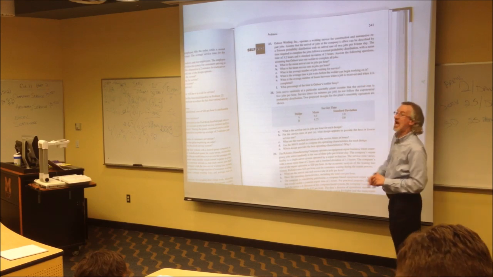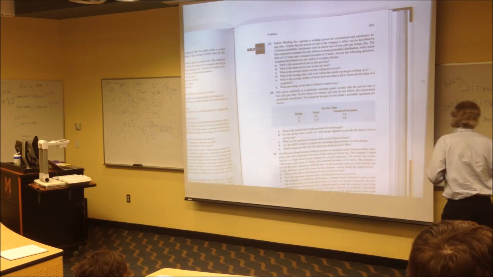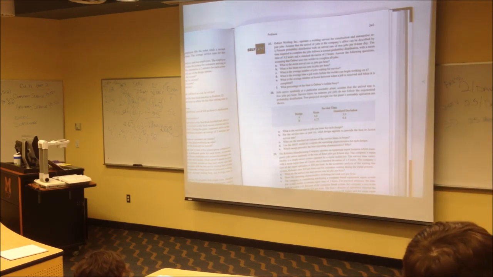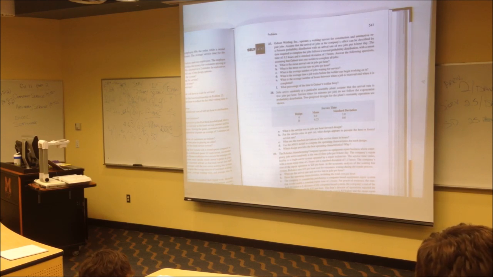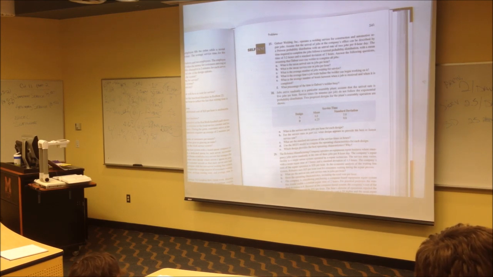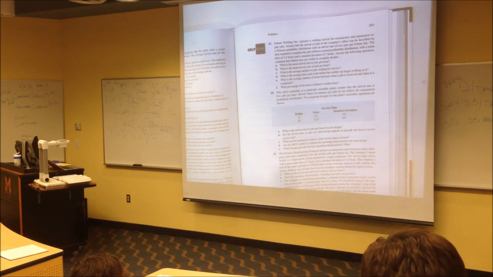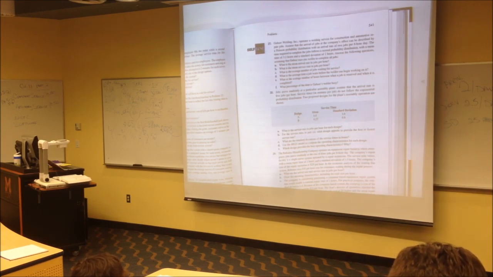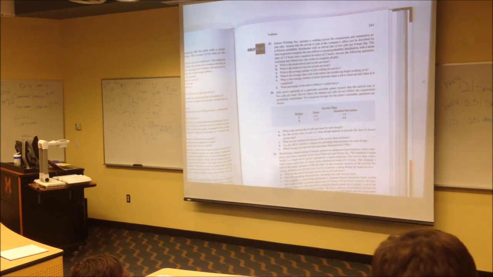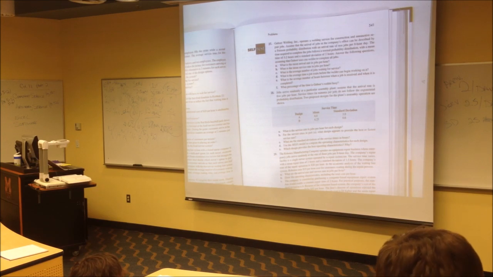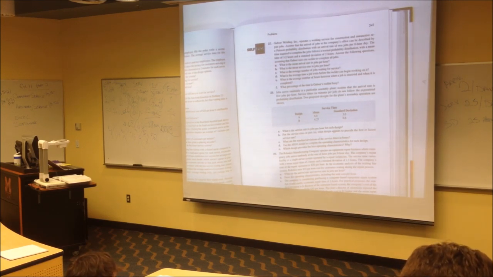It says 2 jobs every 8 hours. I've got to think about this. 2 jobs every 8 hours. 8 hours is a day, right? So it's 2 over 8, something over 1 hour. So 1 times 2 is 2, divided by 8. 2 divided by 8 is 0.25 per hour is our arrival rate. Anybody get the same answer?